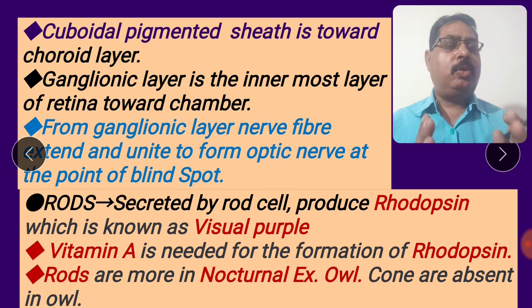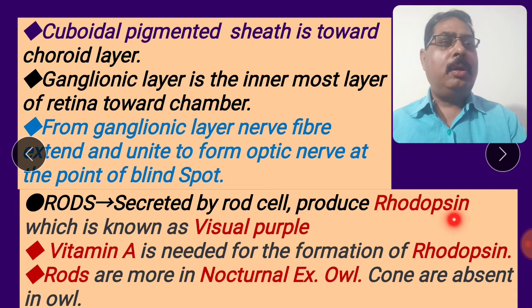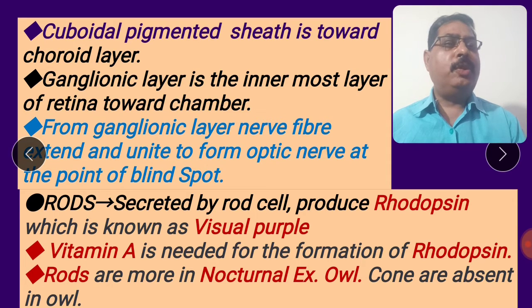These two together form a composite structure called rhodopsin. I shall explain the details of rhodopsin and the function of rods and cones in the next video on the physiology of the eye. Vitamin A is needed for the formation of rhodopsin.